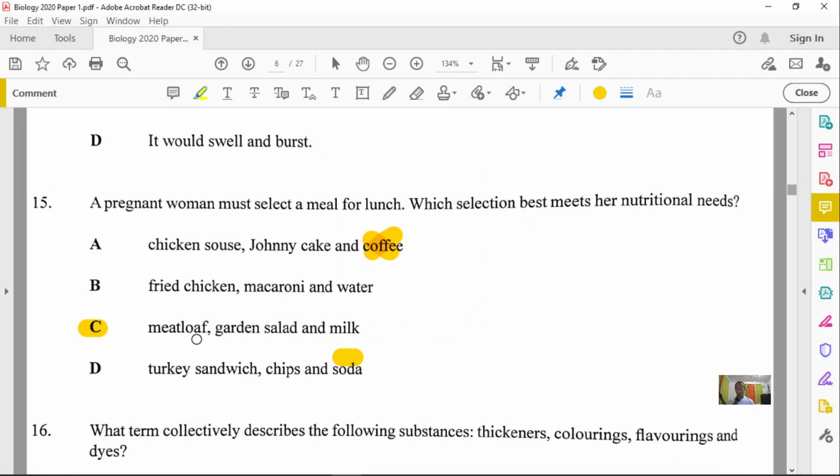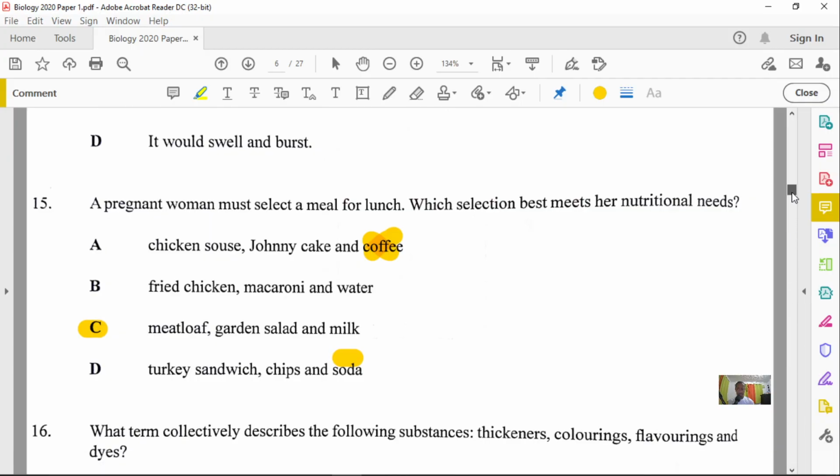Okay. Because of the many different nutrients that they get, the carbohydrates, the protein, the vitamins, the minerals, the calcium. All right. And also other dissolved nutrients. So this is absolutely the best choice there for number 15, which is option C. Now let's go to question number 16.